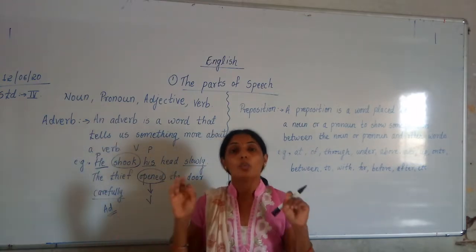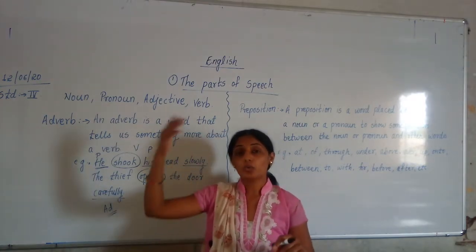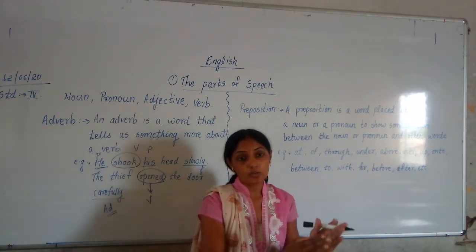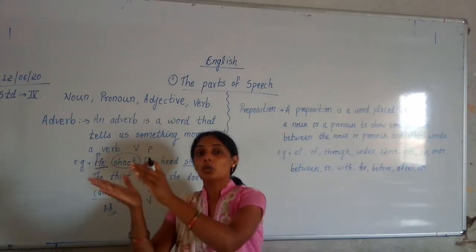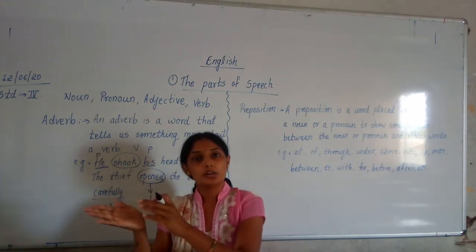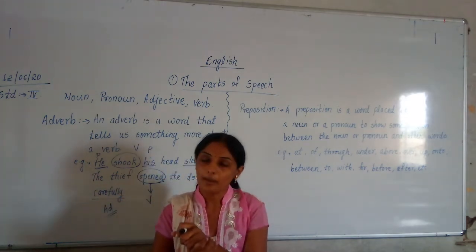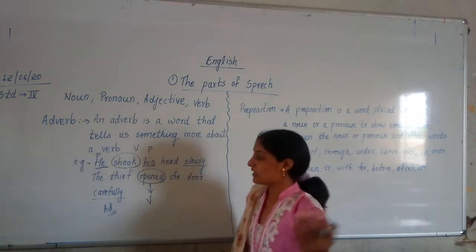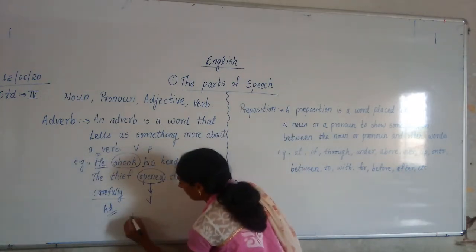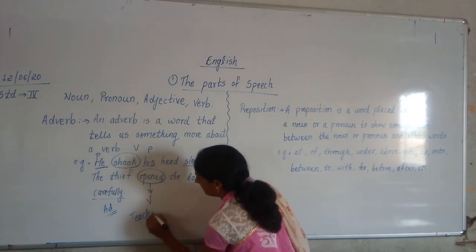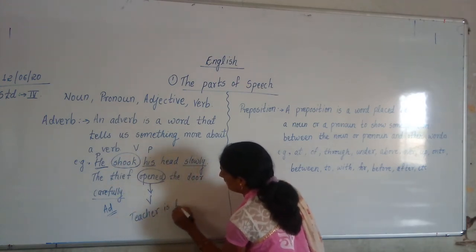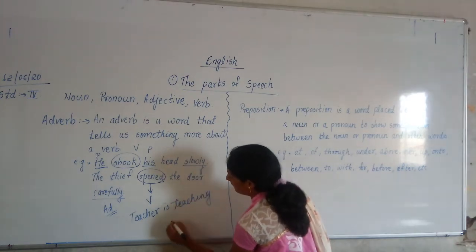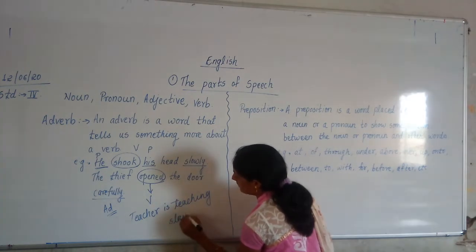Are you getting it? The word which tells more about a verb. Now verb is what? An action word, and there is another word which tells more about the action word. That word is called adverb. Okay? I will say now, Teacher is teaching slowly. One more example if I give you.